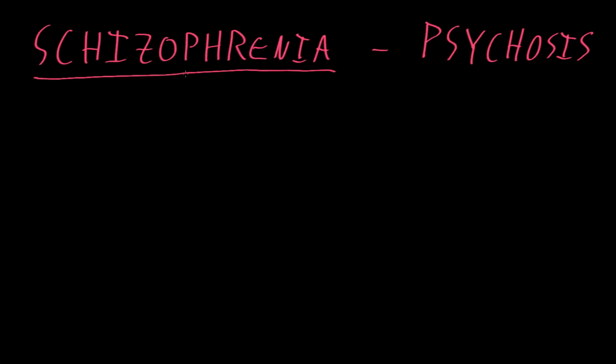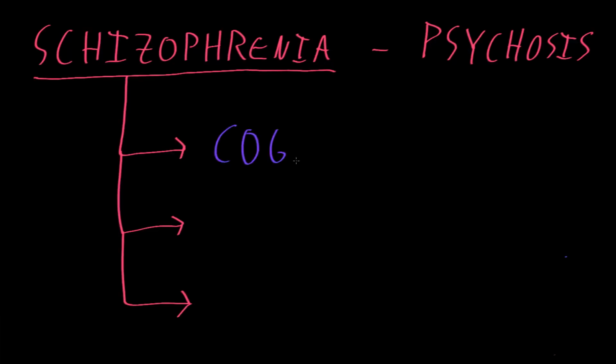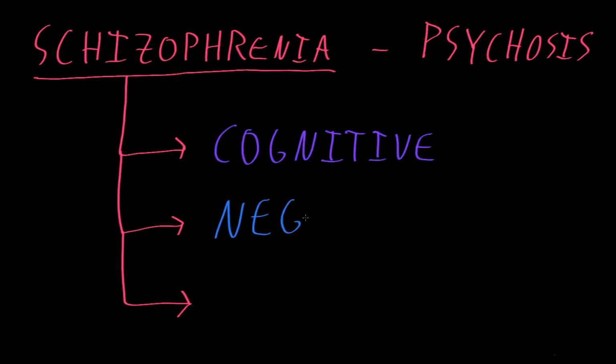The abnormalities of schizophrenia are often divided into three big categories. So let me just write 3 arrows here. The first of these are called cognitive symptoms. Cognitive. And there can be all sorts of cognitive symptoms with schizophrenia, such as abnormalities of attention, organization, or things like planning abilities. The second big category of abnormalities in schizophrenia are often called the negative symptoms.